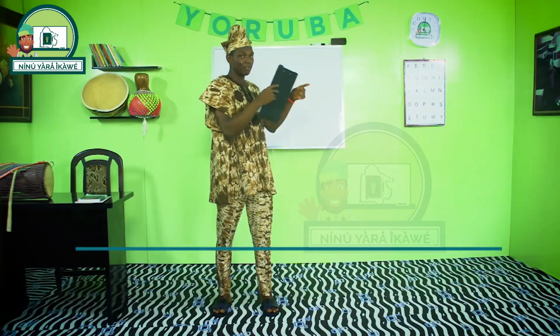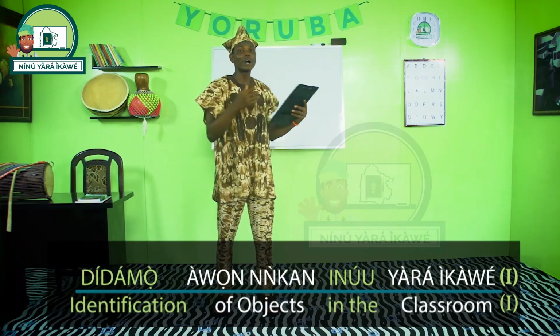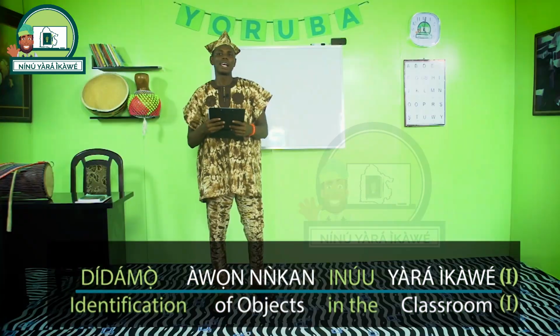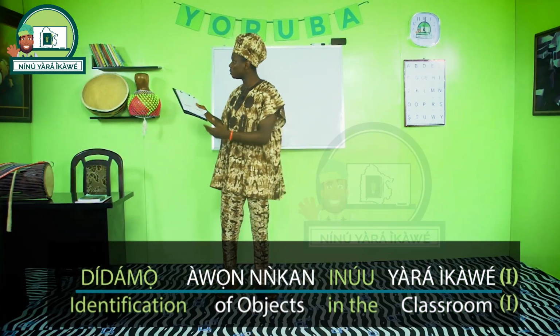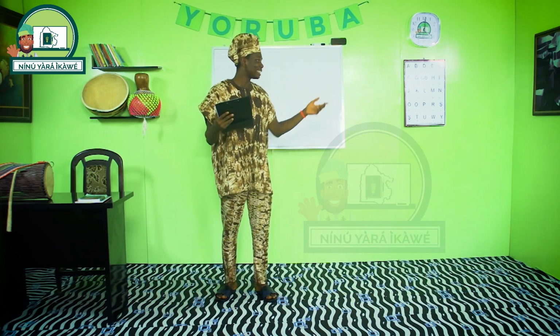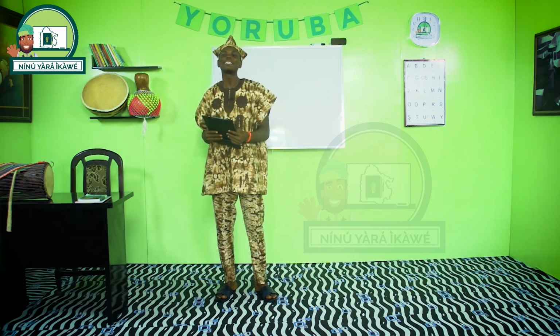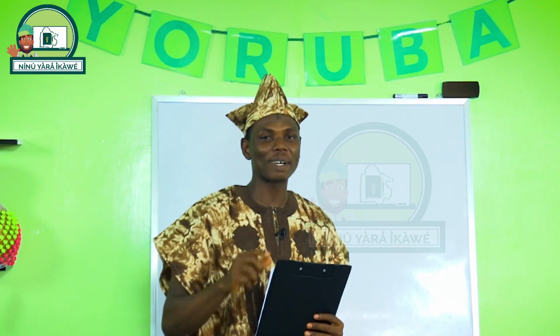So our topic for today is going to be identification of objects in the classroom. Dídá àwọn nǹkan inú yàrá ìkàwé mọ̀. As you can see, we have various objects in this classroom. And can you try identifying them one by one in Yoruba language? Can you? Okay, if you can't, let us have this short break and we'll be back.